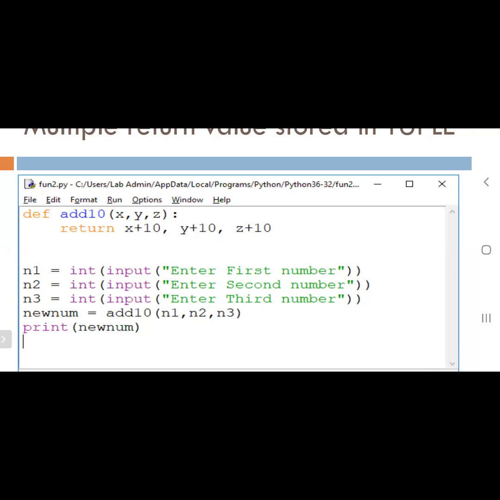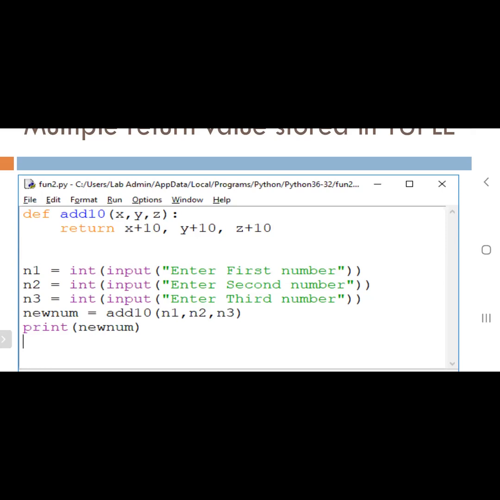Okay, so you can see in this program new num equals add10. What is add10? Can anyone say what is add10? Adding 10, sir. It's a function name. Very good.